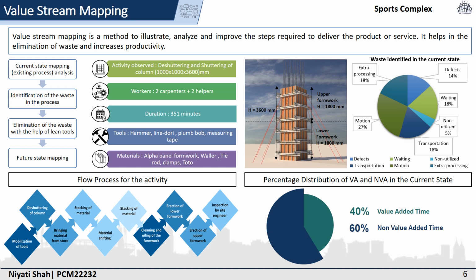The flow process of this activity is, first of all, mobilization of tools is done, then the column to be de-shuttered is de-shuttered, and parallelly the various materials for the shuttering of another column are brought from the store. Then the stacking of material around the de-shuttered column is done. Then the material is shifted to the place where the column is to be shuttered, and stacking of material is done. Cleaning and oiling of the formwork is done. Then erection of lower formwork and upper formwork, and at the last inspection by the site engineer is done. The major wastes identified are shown in the pie chart.